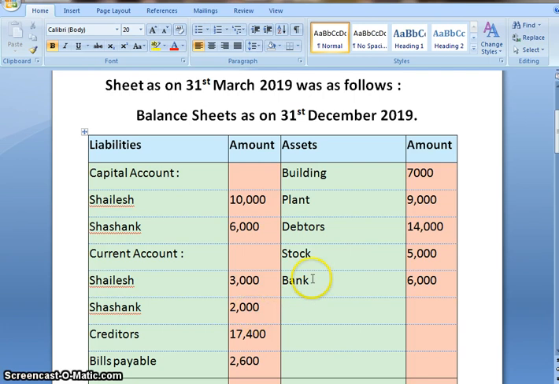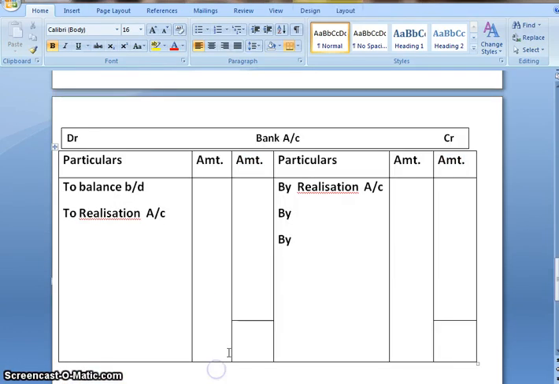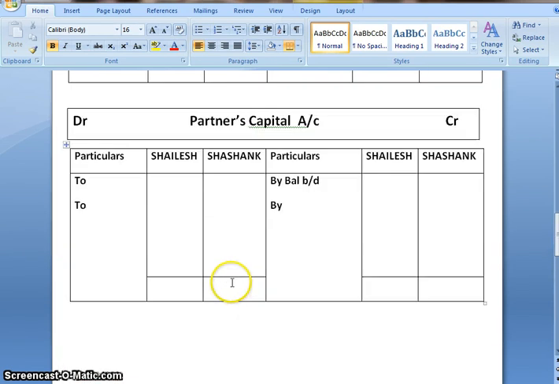Leaving bank account, because we are going to prepare the account for bank, all the rest of the assets will be transferred to realization account and the journal entry would be realization account debit to asset account. So let's do their posting.